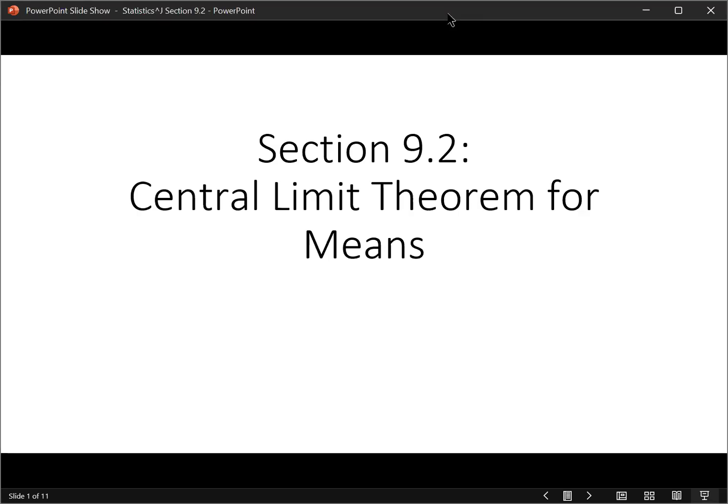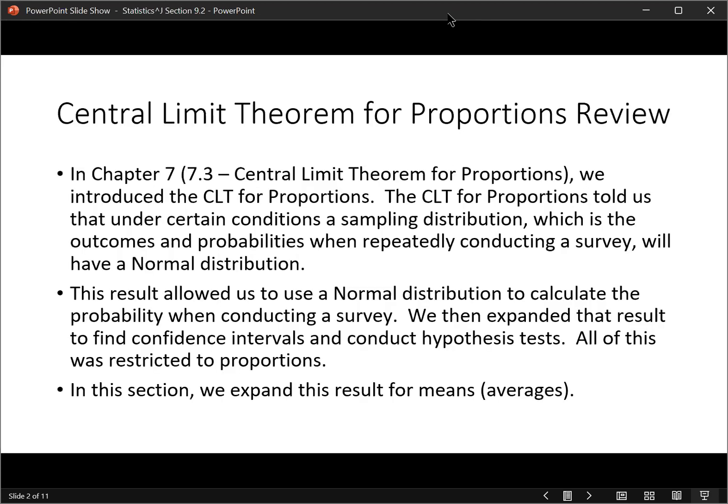Hello. In this video, we will cover section 9.2, which is on the central limit theorem for means. In chapter 7, we introduced the central limit theorem for proportions. It told us that under certain conditions, a sampling distribution, which is the outcomes and probabilities when repeatedly conducting a survey, will have a normal distribution shape. This result allowed us to use a normal distribution to calculate the probability when conducting a survey.